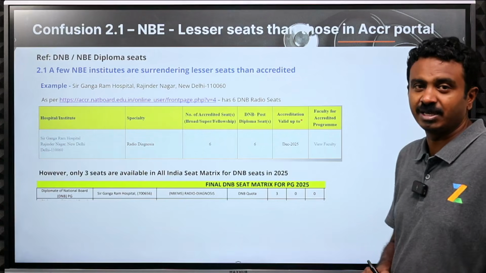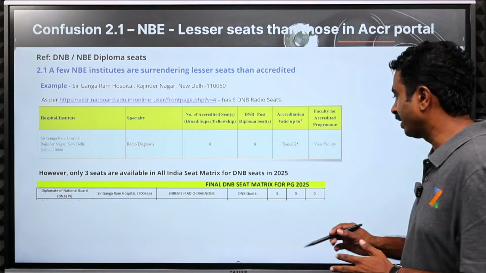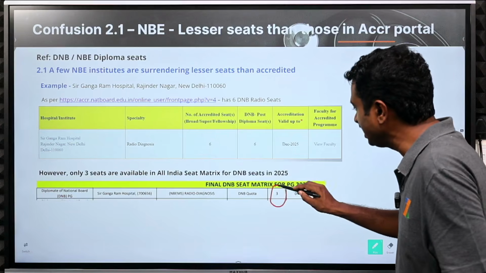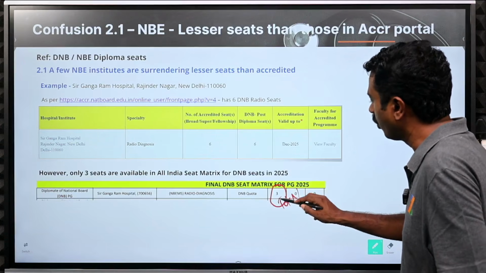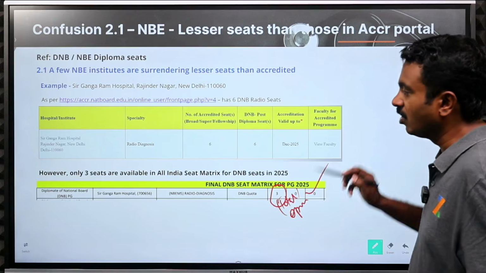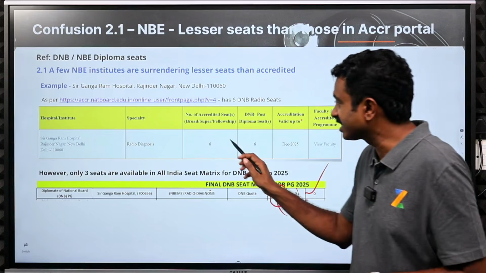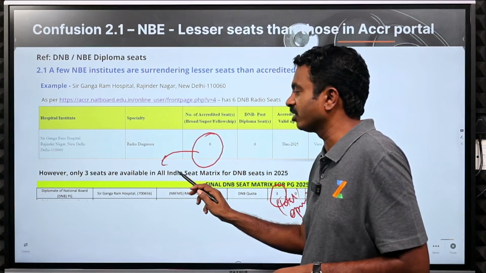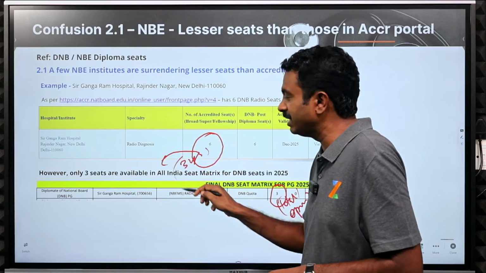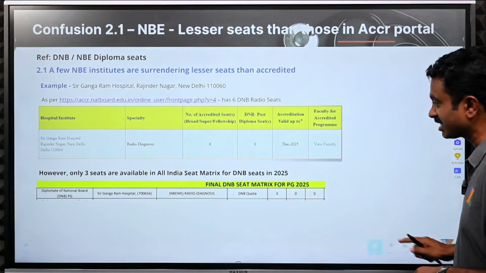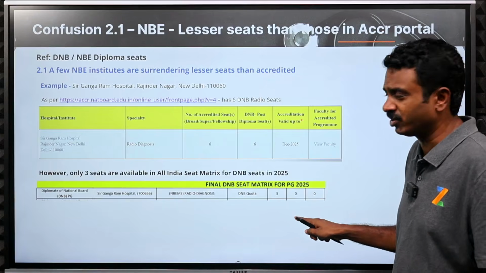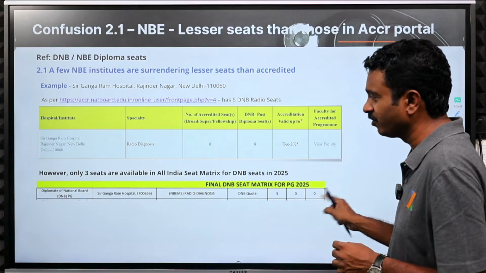You look at the seat matrix, the All India Counselling, you open up the seat matrix, and you will only see 3 seats in total. All under the open category, since there is no reservation in private institutes. Only 3 DNB radio seats are there, as against 6 they have got approval for. They can have 6 three-year PG candidates, but they have got only 3. The question is why? You will see this in quite a few institutes, not so many, but quite a few.